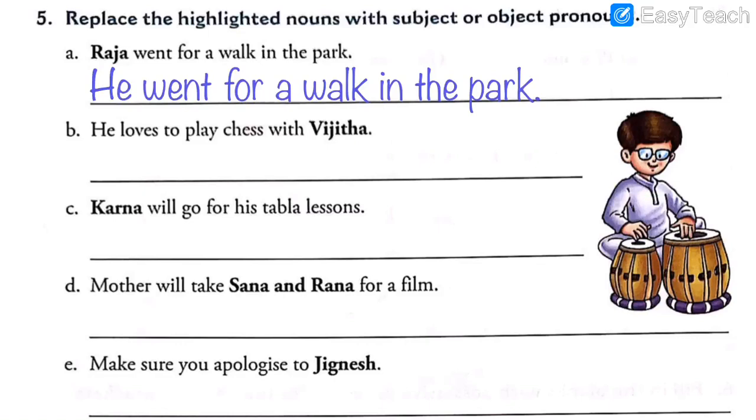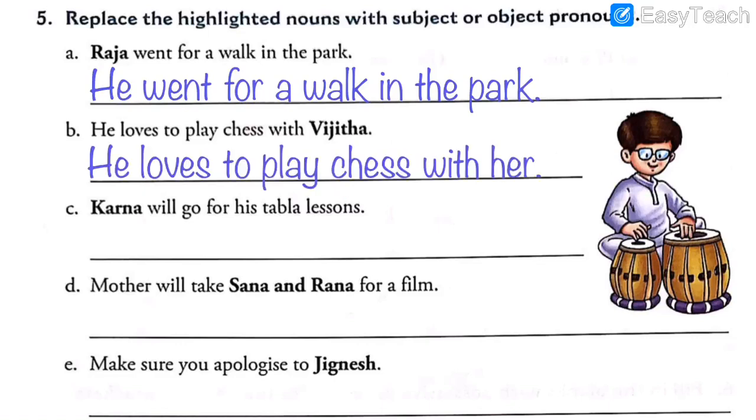That depends whether it is subject pronoun, she, or object pronoun, her. For example, he loves to play chess with Vijitha. So, whom does he love to play chess with? We have to ask the question whom. So, when you ask the question whom, it is object pronoun, and so we have to use her.